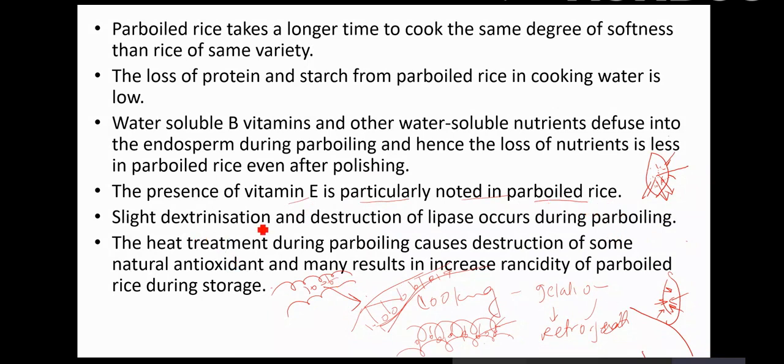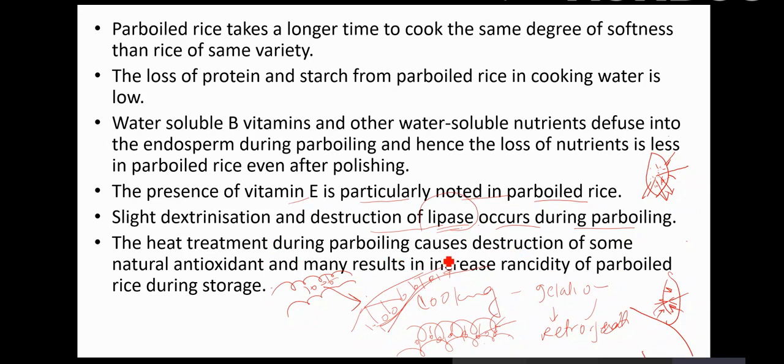Slight dextrinization and destruction of lipases occurs during parboiling. Of course, the enzymes are heat sensitive. This is in a way good, because if you inactivate the lipases, they won't be able to attack the lipids, MUFA, PUFA, if they have entered inside. And thus there will be less oxidative rancidity.